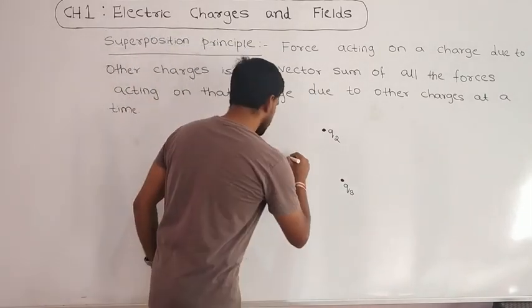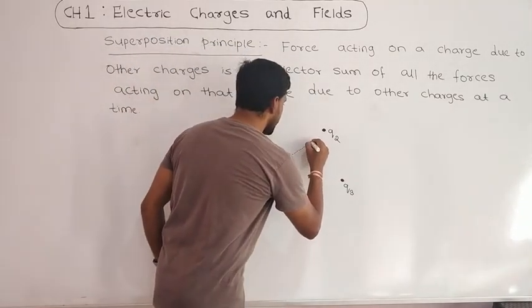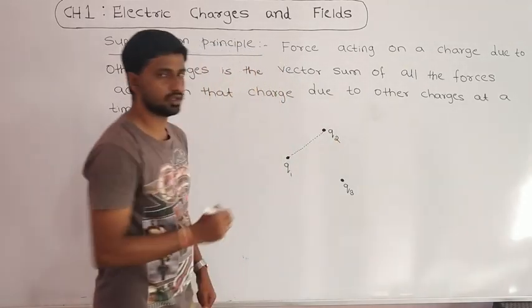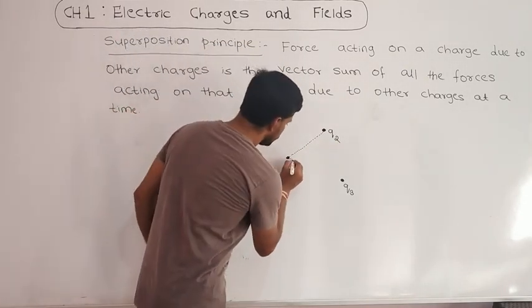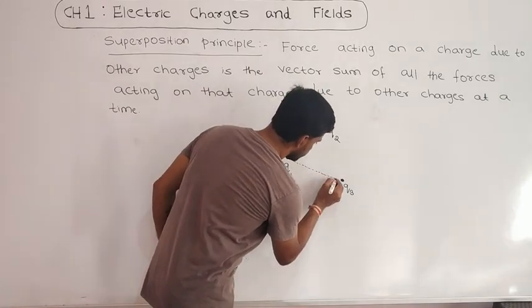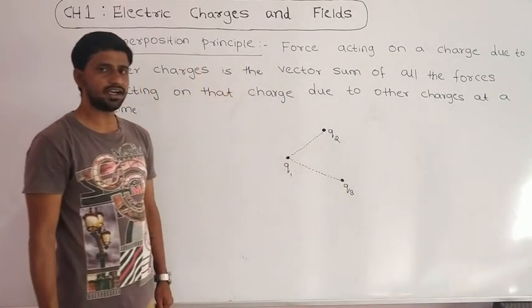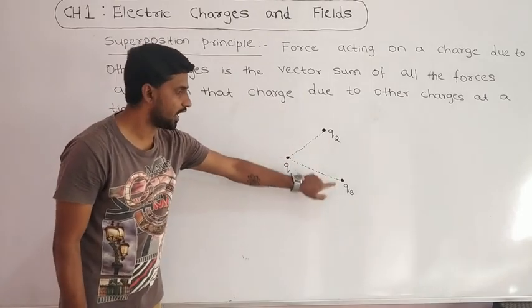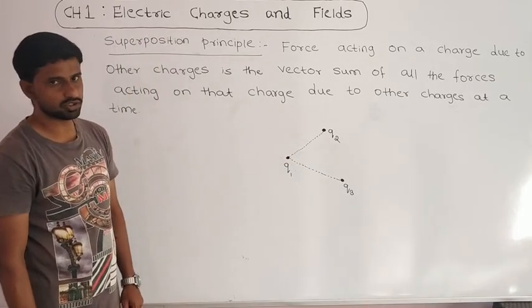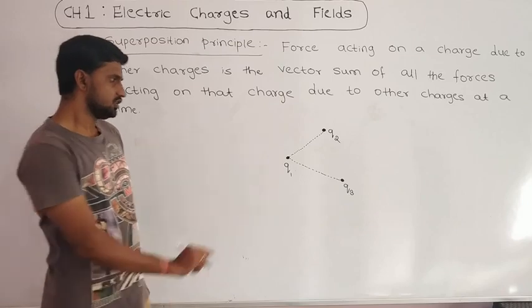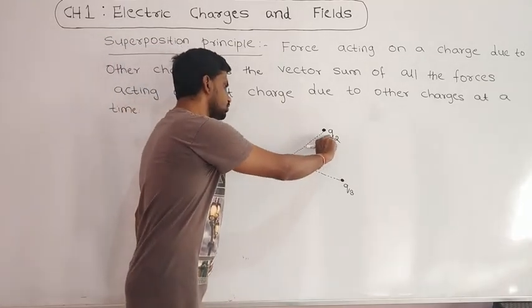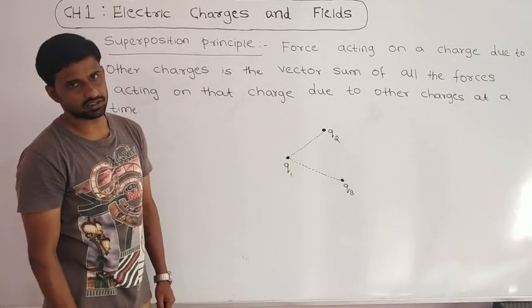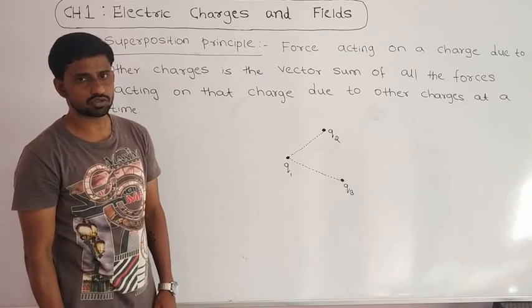There is a displacement between Q1 and Q2, and similarly between Q1 and Q3. Now I have to find the force on charge Q1 due to charges Q2 and Q3 using the superposition principle. First, Q1 and Q2 are like charges, so there is a repulsive force between them.